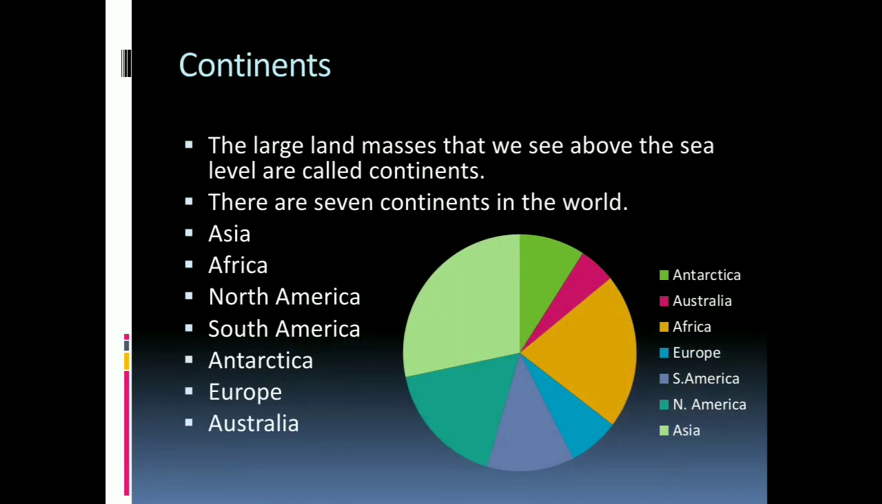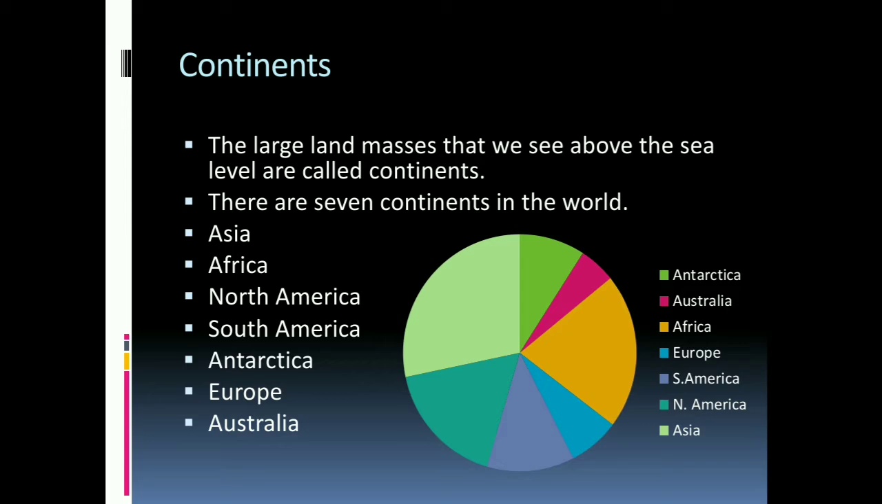The large landmasses that we see above the sea level are called continents. There are seven continents in the world. They are Asia, Africa, North America, South America, Antarctica, Europe, and Australia. Look at this pie chart. It shows the percentage of land area covered by each continent.